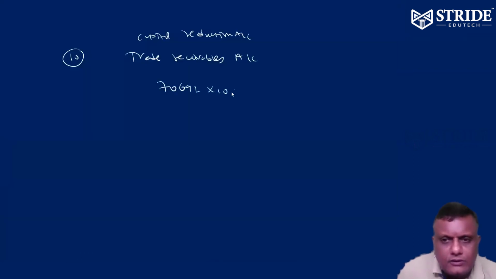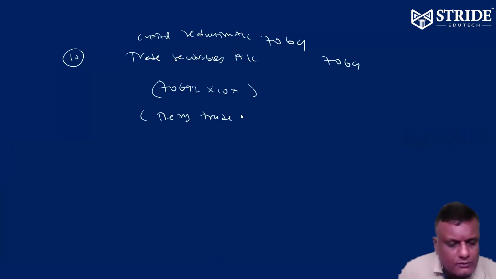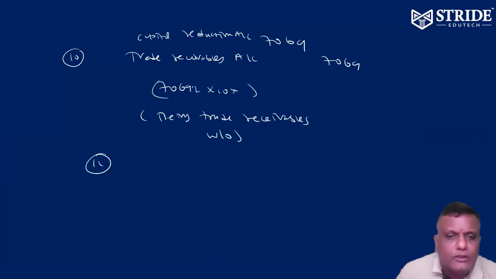7069, 10% of trade receivables being written off. That is the 11th one.